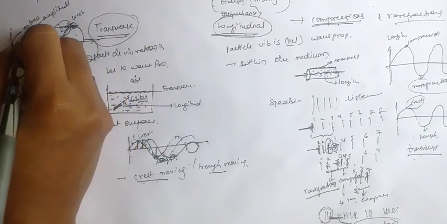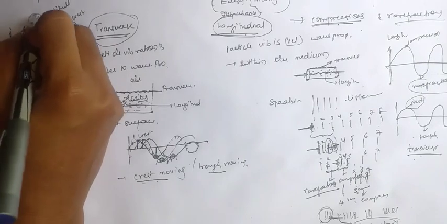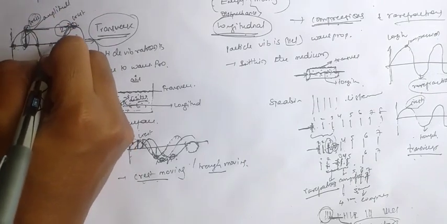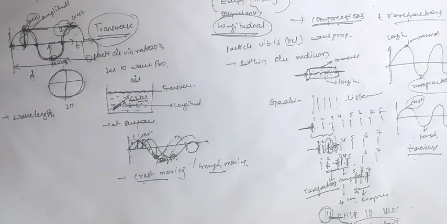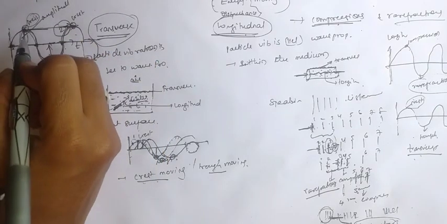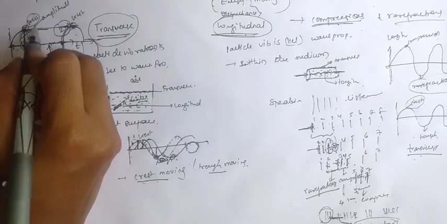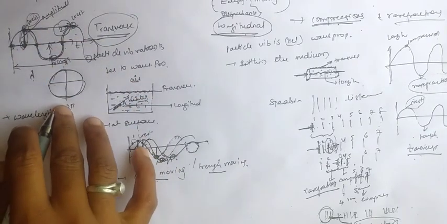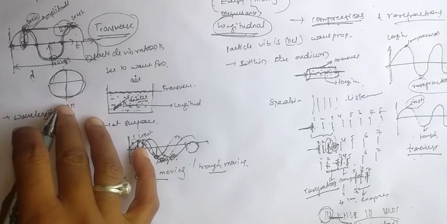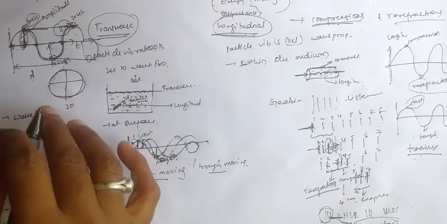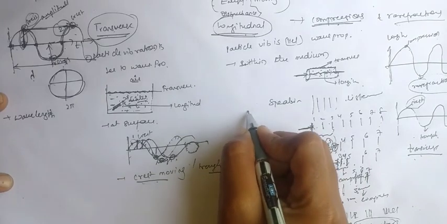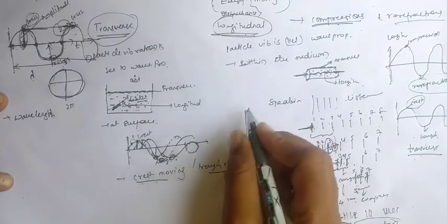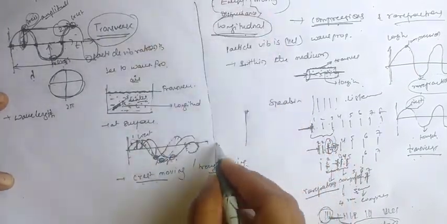The maximum positive displacement is the crest, and the maximum negative displacement is the trough in the case of transverse waves. So amplitude means the maximum displacement from the mean position in the case of transverse waves. Next, for the longitudinal case, just consider this for wavelength.